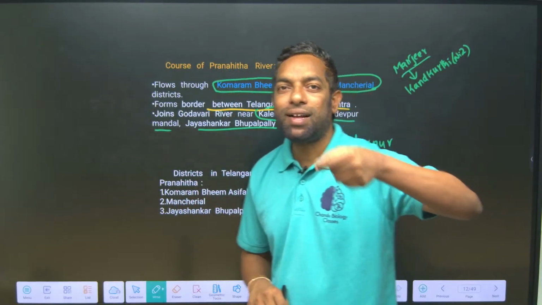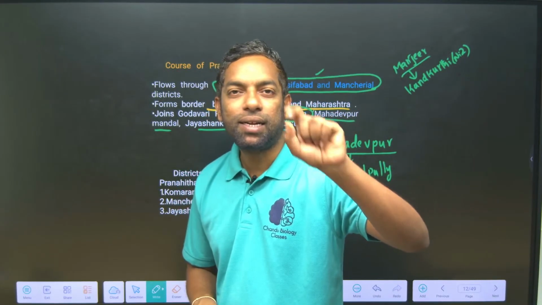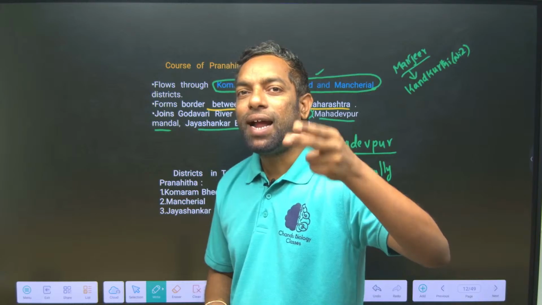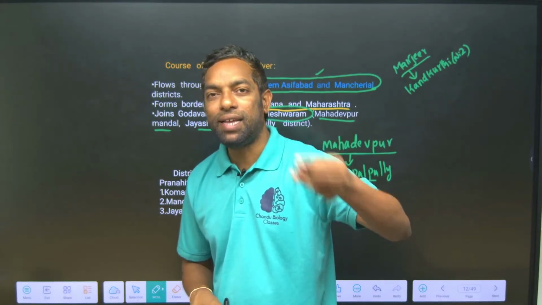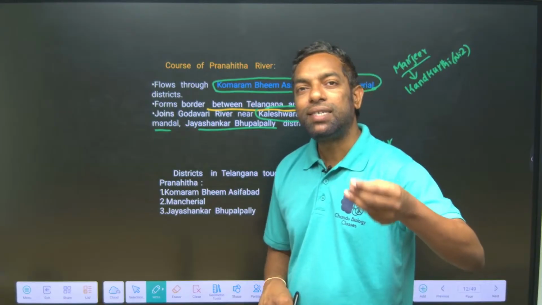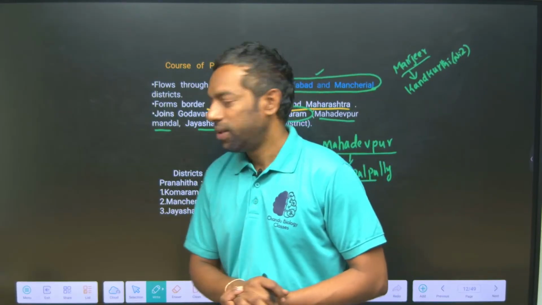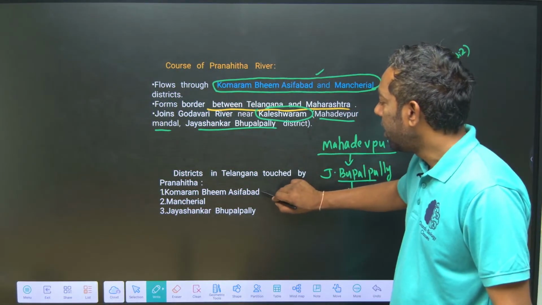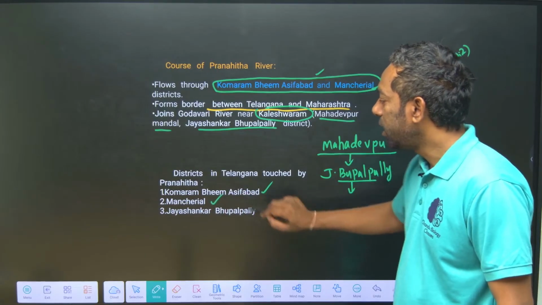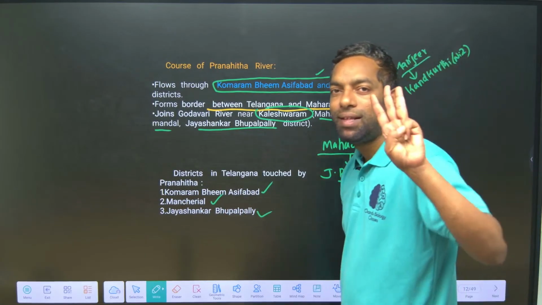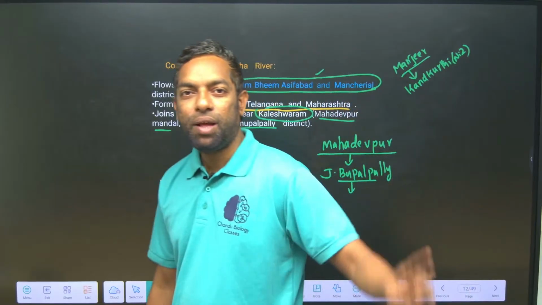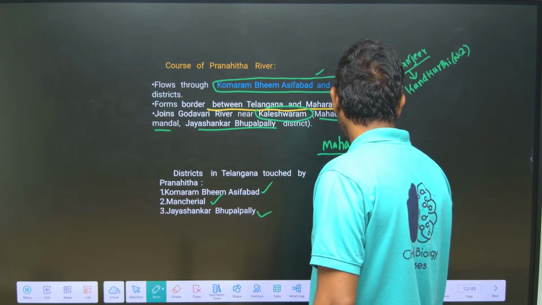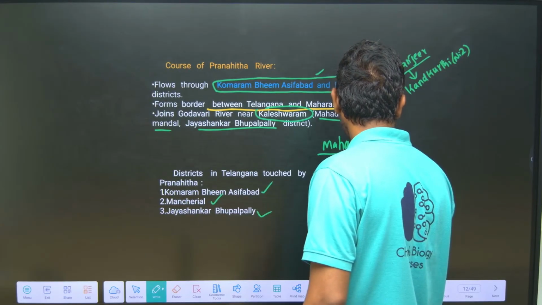Okay, Pranahita enters Telangana at Kautala, Komaram Bheem Asifabad. It reaches Komaram Bheem Asifabad and Mancherial districts, and finally reaches Jayashankar Bhupalpally to meet the Godavari. I hope you understand. In Telangana, Pranahita touches Komaram Bheem Asifabad, Mancherial and Jayashankar Bhupalpally, three districts covering the whole of North and Northeast Telangana.